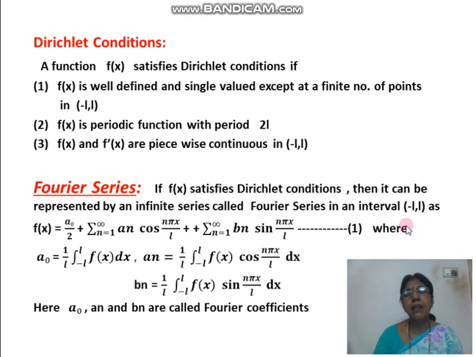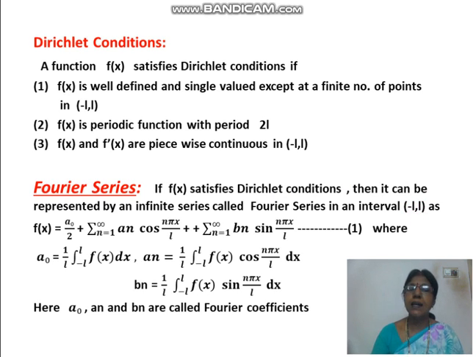What is the length of the interval? Any idea? Suppose the interval is A B. The length is B minus A, second one minus first one. Now what is the length of this interval? Second one is plus L, first one is minus L. The length is L minus of minus L, which means 2L. That is why it is given here, look. The interval is minus L to L, then its period is 2L. You can also call it the length. Length is 2L. Okay, here this length is 2L.